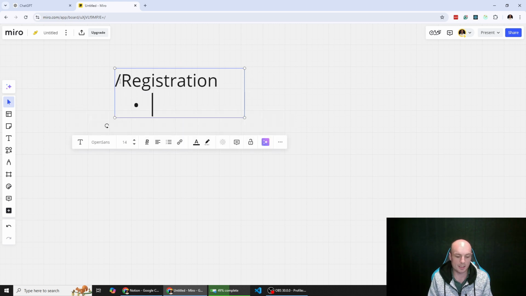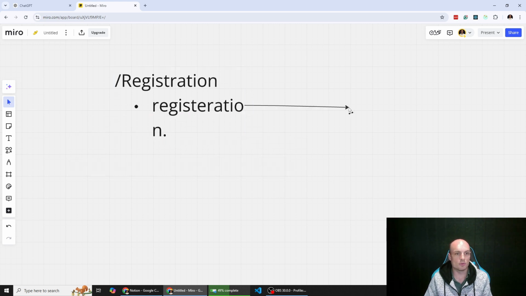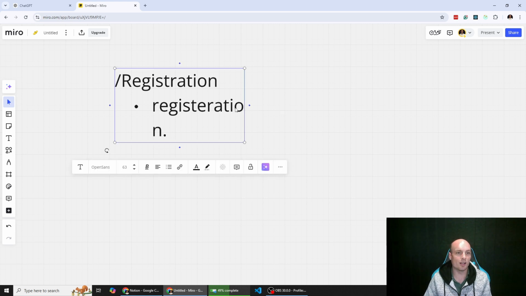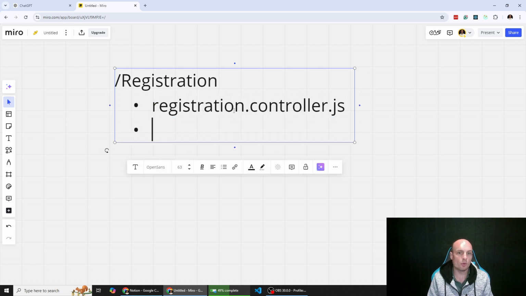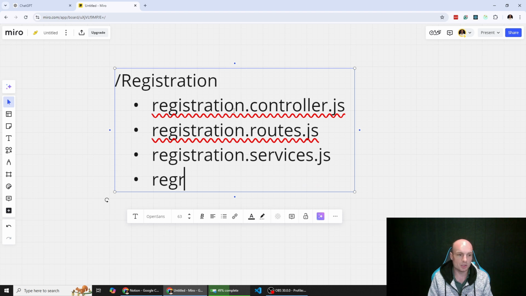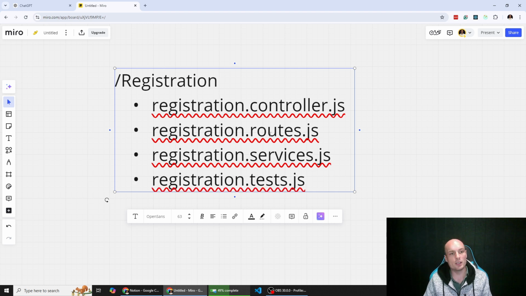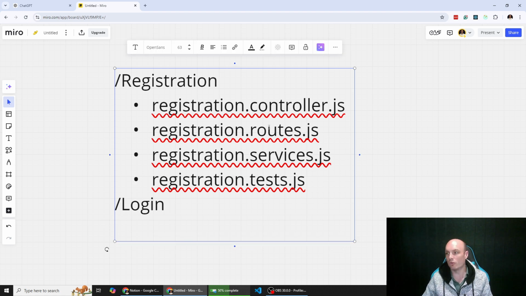Within this folder, I want registration.controller.js, registration.routes.js, registration.services.js, and then registration.tests.js. Then we use login and repeat the same, so that we separate out all of the code. That's basically what I'm trying to do.